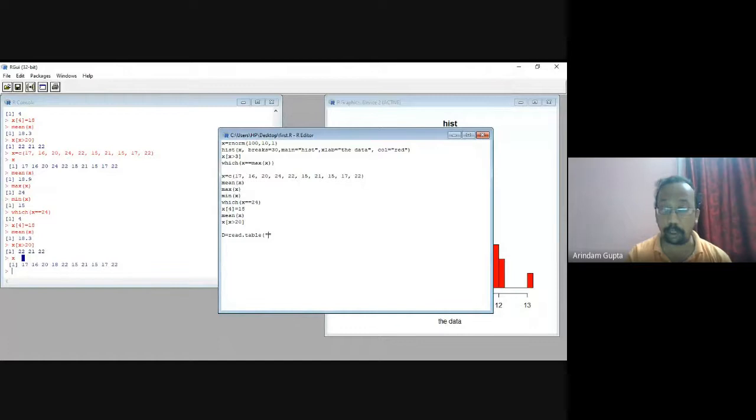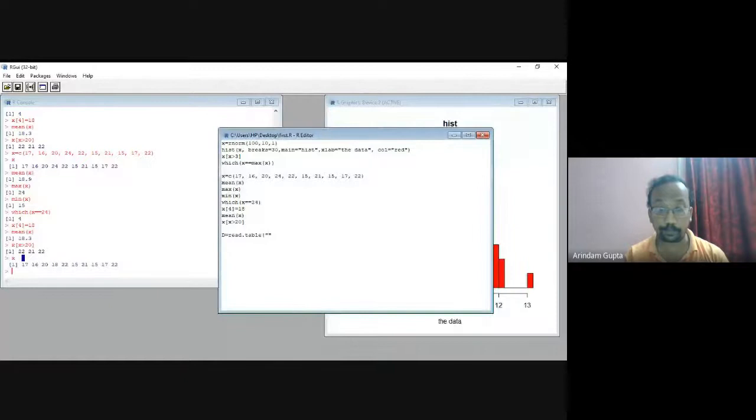If you right click on the Excel sheet, on what you want to include in this data, then you get the path of the file. This is the path of the file.